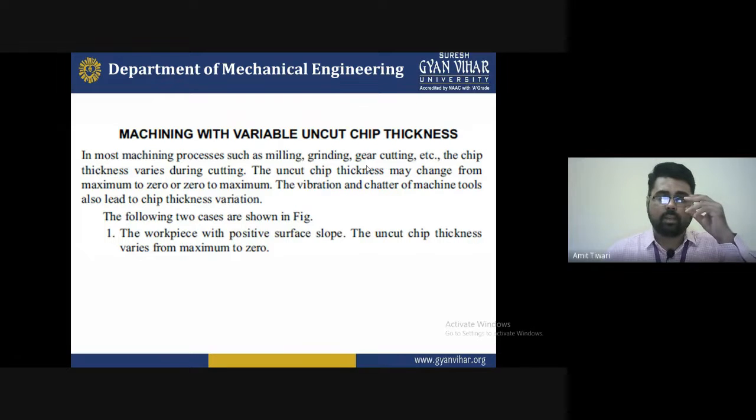That is, during machining there are variables that affect the uncut chip thickness. There are several machines operating for metal cutting, that is milling, grinding, lathe, and so on, in which the chip thickness is responsible for deformation of the maximum amount of metal, which is not formed as good quality.